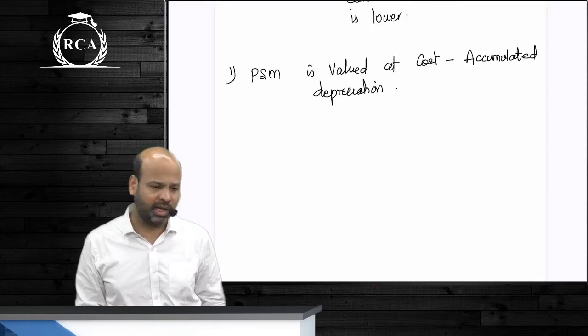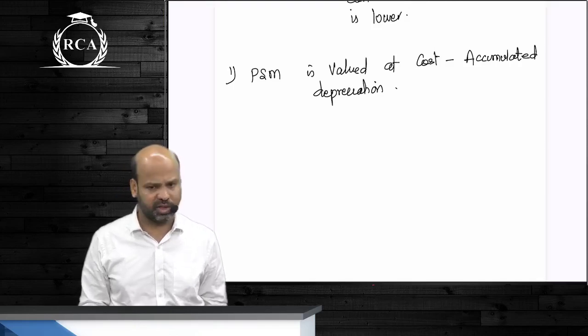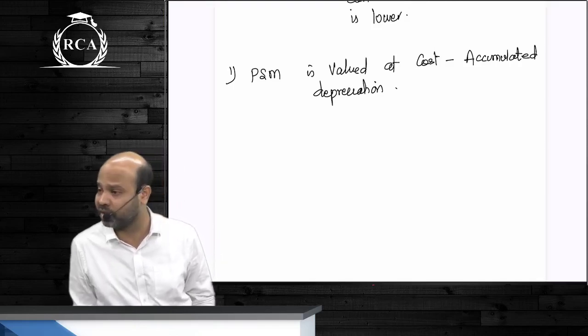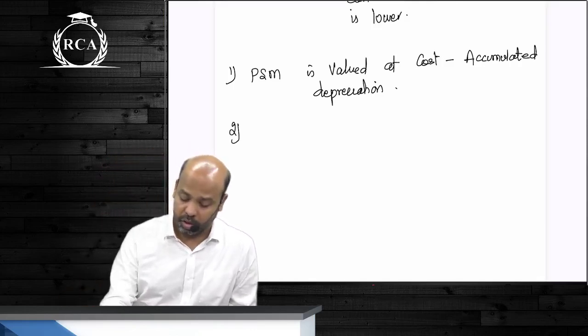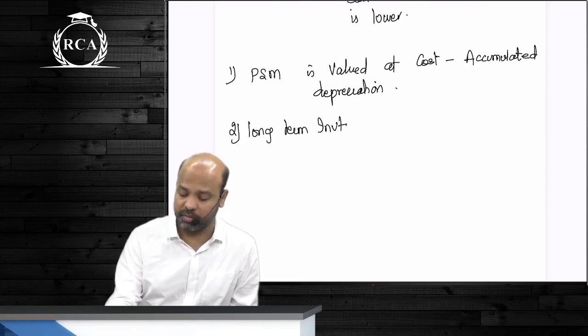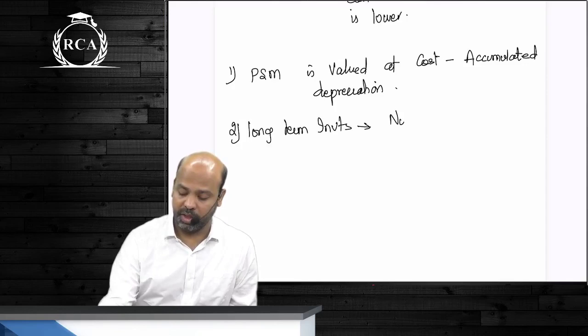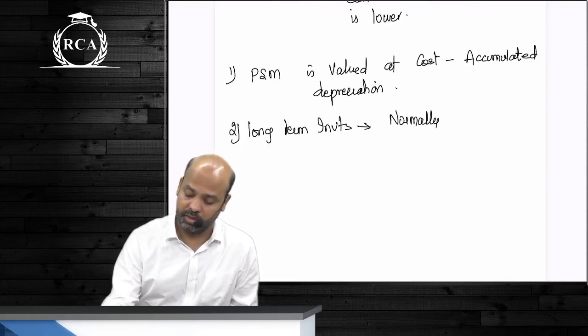How to calculate depreciation and all of that is another discussion, guys. For now, just cost minus depreciation. Long-term investments are normally valued at cost.